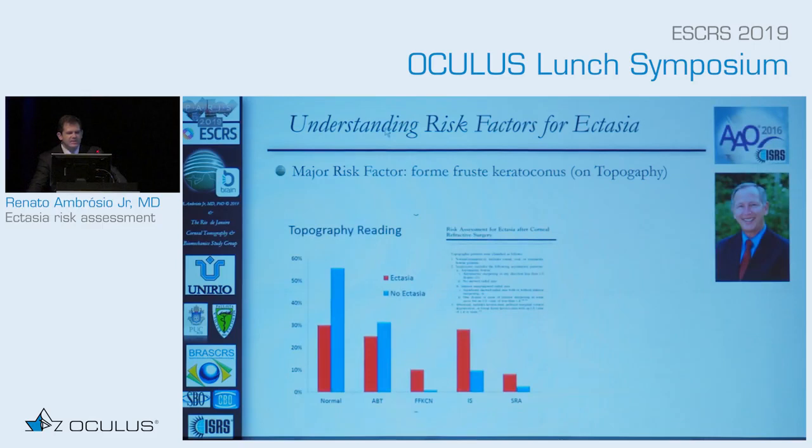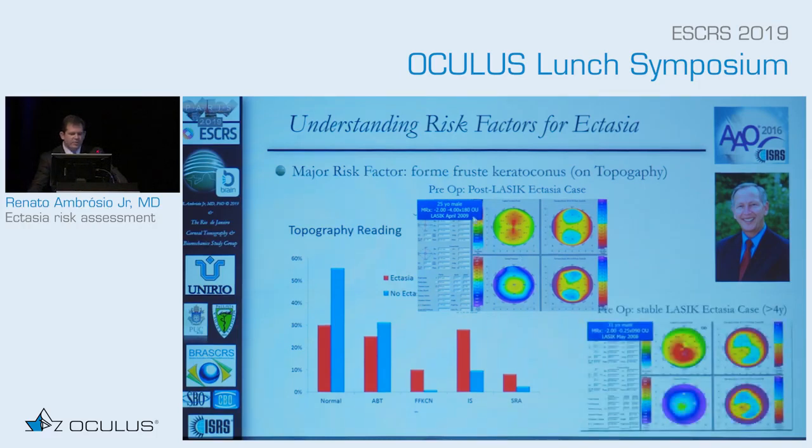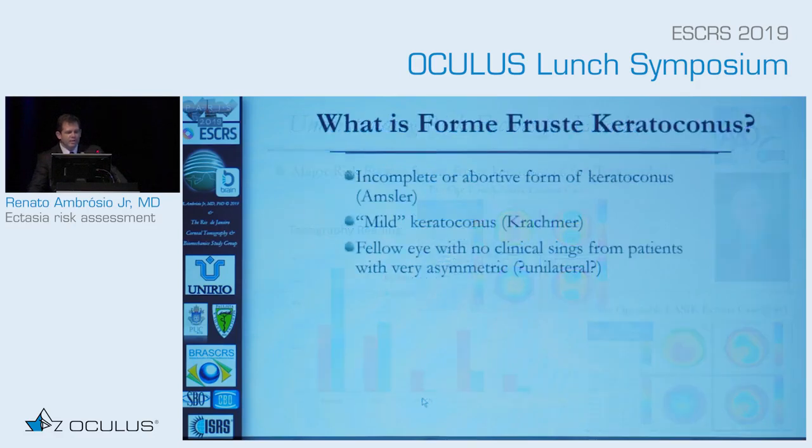So understanding ectasia comes with understanding topography, and the problem is that topography is being considered as forme fruste keratoconus as a topographic classification. And we have cases with normal topography and even tomography, in this MAPS display, that are developing ectasia, and cases with very irregular tomographies that are in the no ectasia group. So we have to improve our ability.